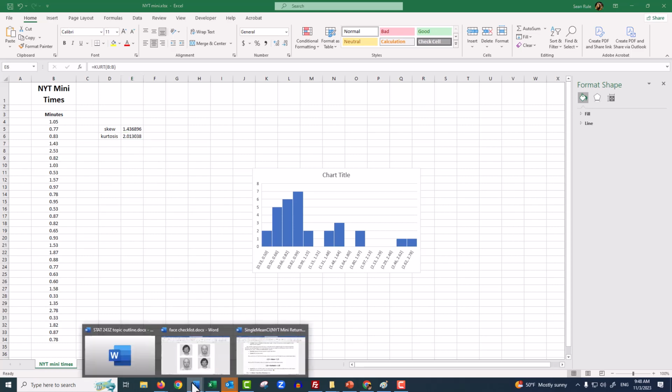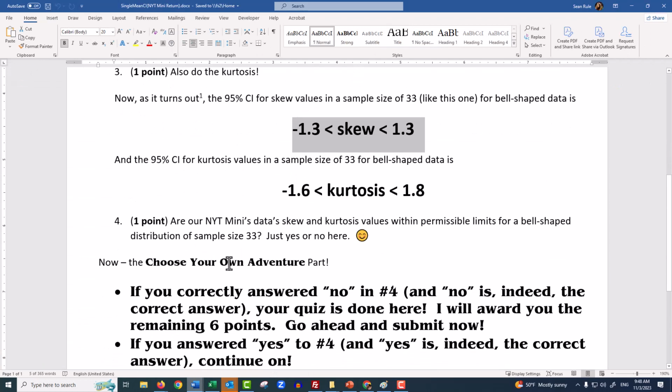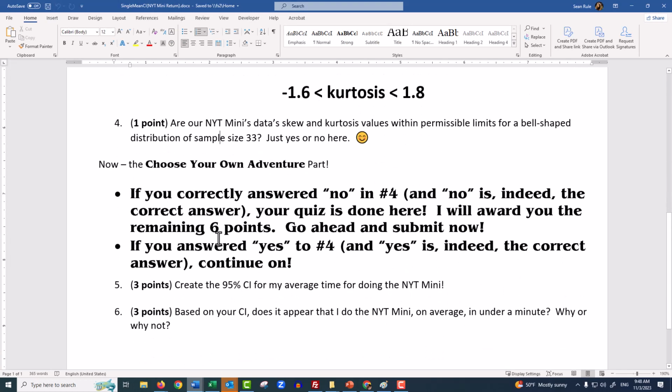So that makes this an interesting quiz because no, they are not within permissible limits, which means you're done. You do not continue on. It's choose your own adventure. On the last one you did, because they were within permissible limits, but in here you don't because they're not. So I'm going to give you those last 6 points for turning in the quiz empty after question number 4